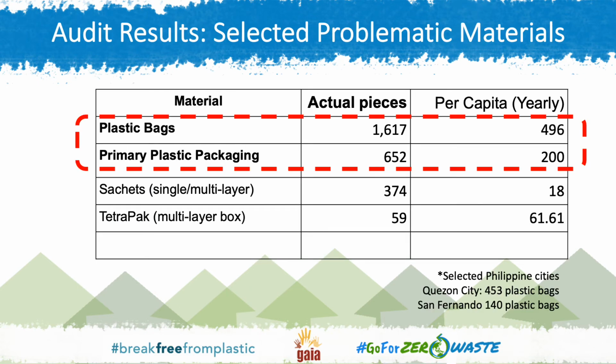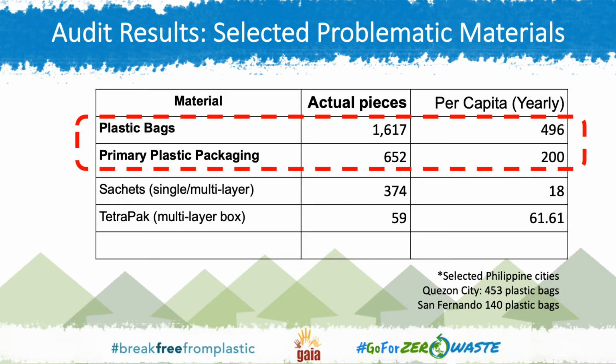Another part of the waste audit is, of course, you can use the data to highlight some problematic items that maybe the government can consider regulating or banning. So in this particular waste audit, we highlighted two items. One is plastic bags.